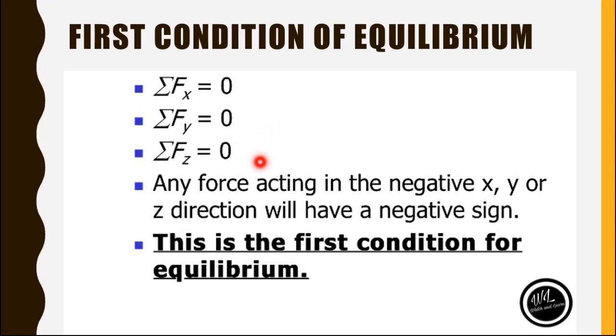So this is the first condition of equilibrium, that a body satisfies the first condition of equilibrium if the sum of all the forces that are acting on the body is equal to 0. Or we can say that they will cancel the effect of each other, and in the resultant we have no net force acting on the body.